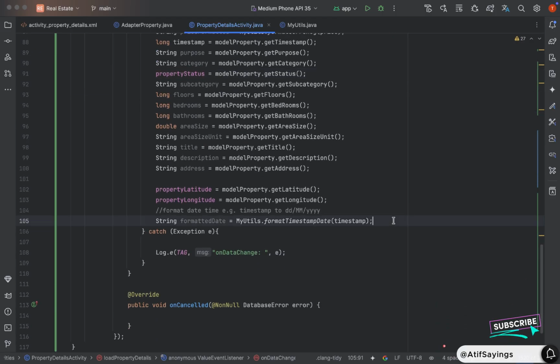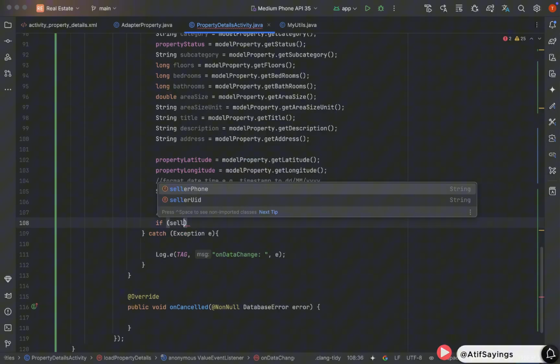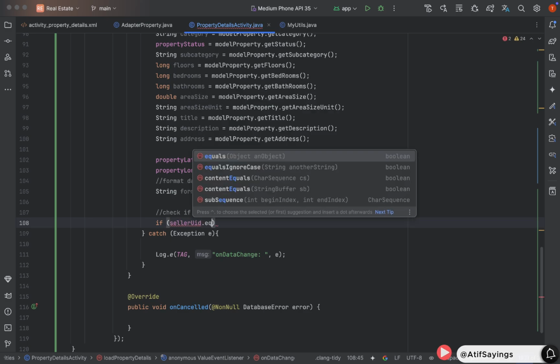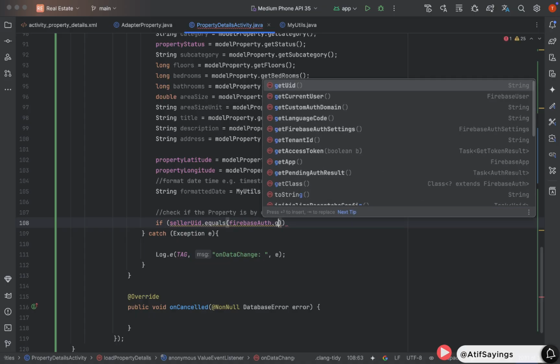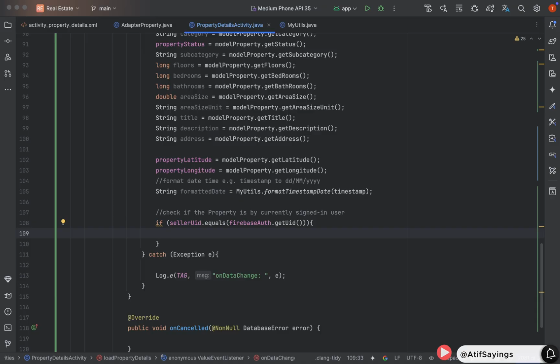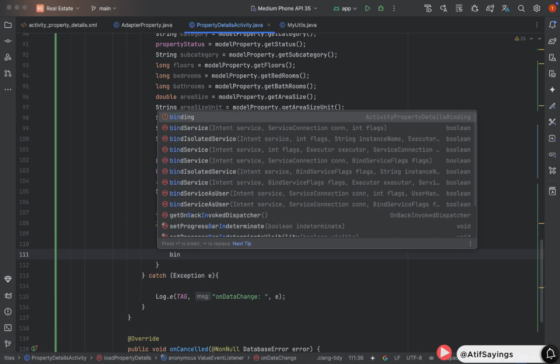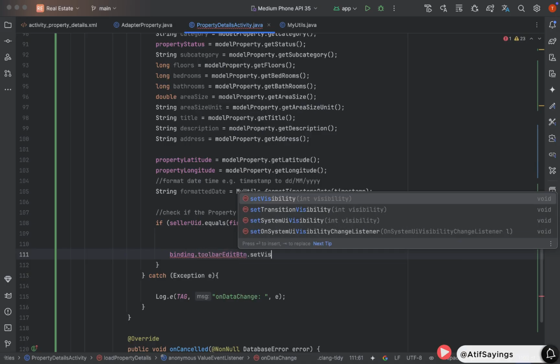Now the next step is to show and hide some UI elements based on if this property is added by the currently logged in user or not. For that we will create a condition, if seller UID dot equals Firebase auth dot get UID. This condition will be called if this property is added by the currently logged in user. In that case, we will hide and show some UI elements.